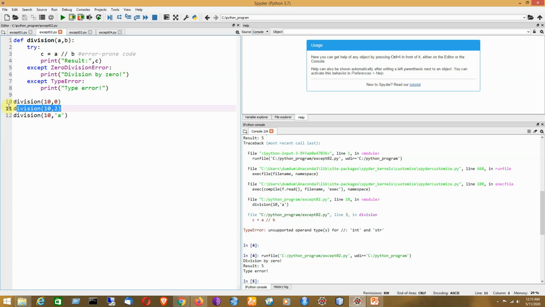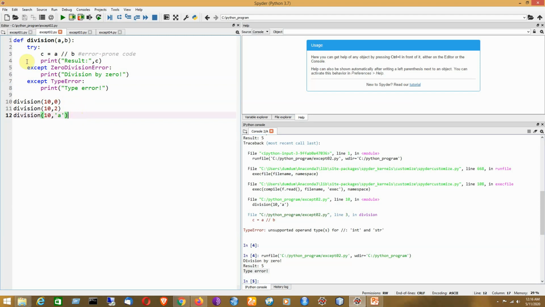Now for the second function call, there is no error because it is legal code, so it will run perfectly and show the result for you. But for the last function call, again it is showing a type error. As a result, since we have the corresponding except clause indicating the type error, it will be handled by that except clause and the message type error will get printed here. So in that way the program will work for you. That is the idea of using multiple exceptions.